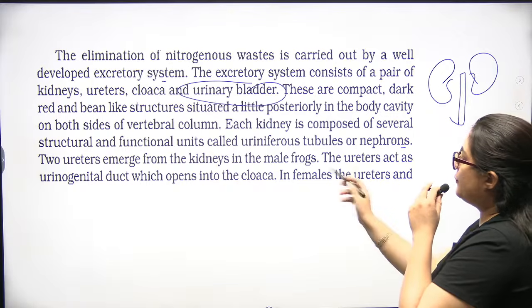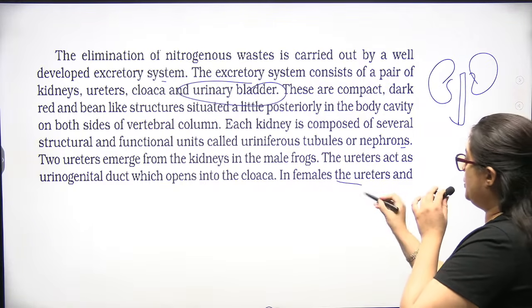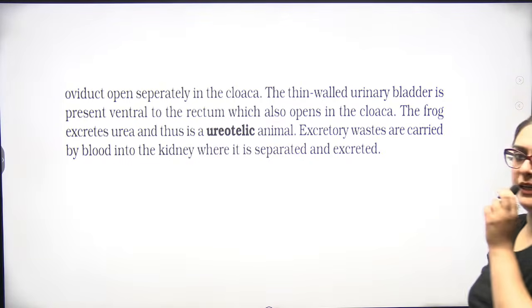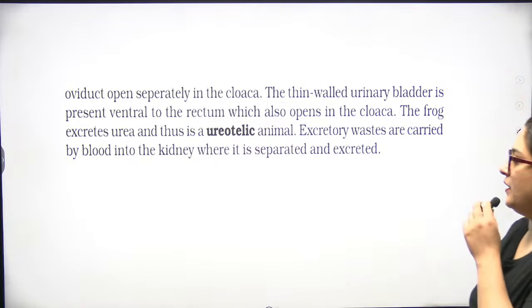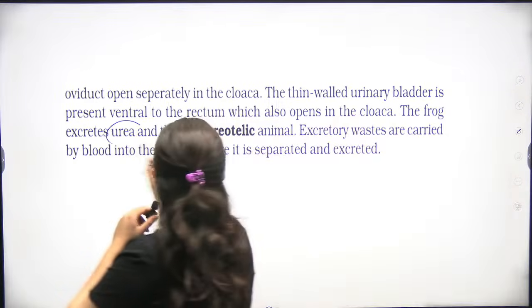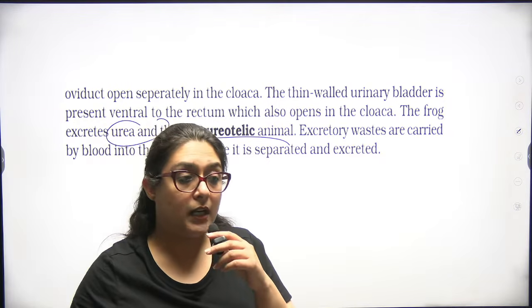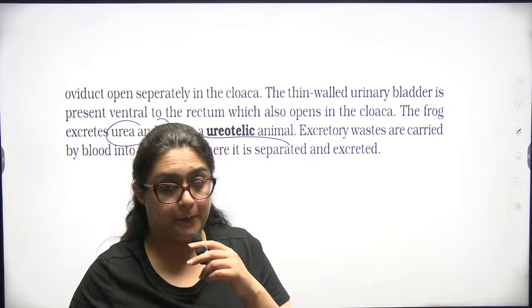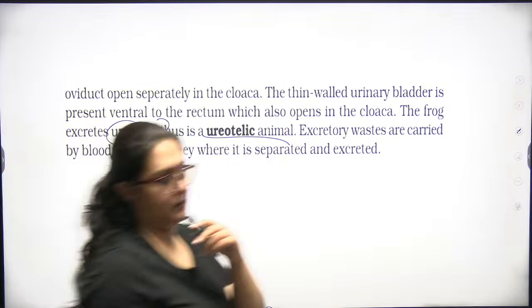Two ureters emerge from the kidneys of male frogs. The ureters act as urogenital ducts and open into the cloaca. In females, the ureters and oviduct open separately in the cloaca. A thin-walled urinary bladder is present ventral to the rectum. Frog excretes urea. That's why the frog is a ureotelic animal, because the nitrogen-containing waste product it excretes is urea. Excretory waste is carried by blood into the kidney, where it is separated and excreted.